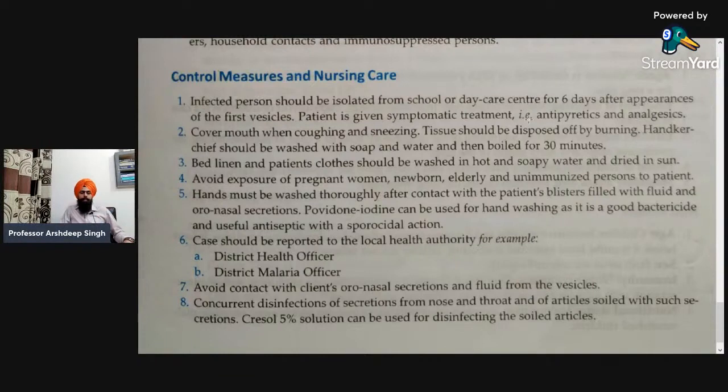And the last one is the concurrent disinfection of the secretions from nose and throat and of the articles soiled with such secretions. Cresol 5%, that is also one of the disinfectant solutions, can be used for disinfecting the soiled articles. So these must be used. Okay, clear? So this is how we can control the infection, and that is the good nursing care that is to be provided. Okay, so that was all about today's topic.